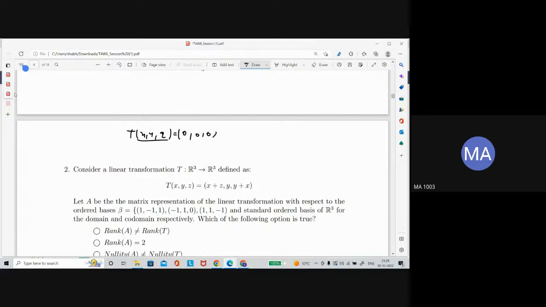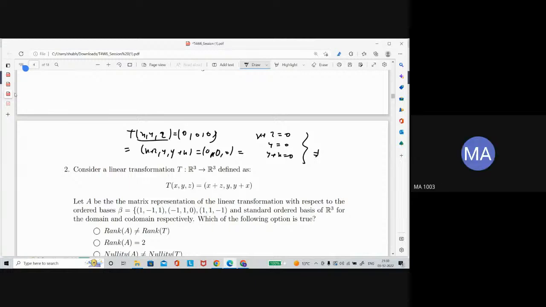Let's say this is a vector whose image is 0. That means x plus z, y plus x should be 0. In that case, you have x plus z is equal to 0, y is equal to 0, y plus x is equal to 0. You have formed a system of linear equations.